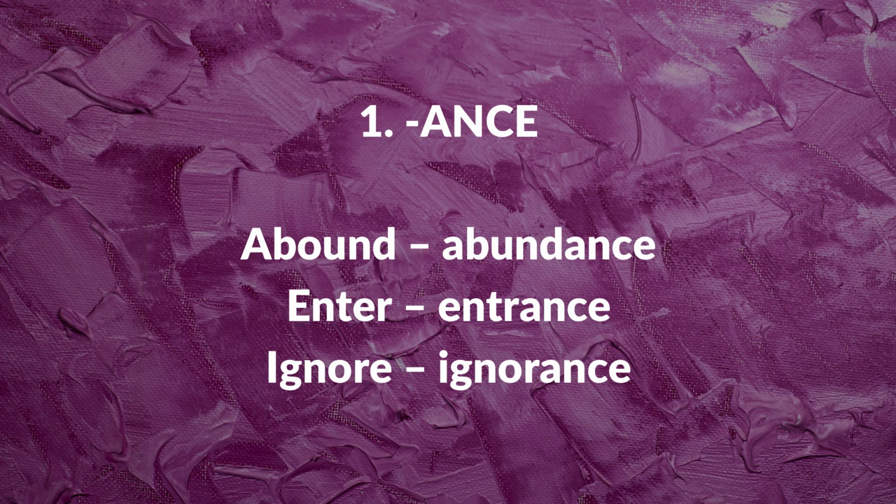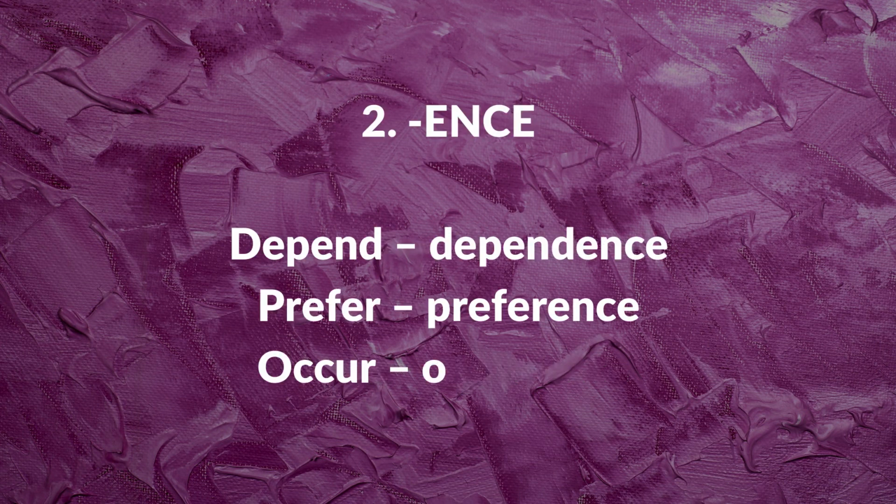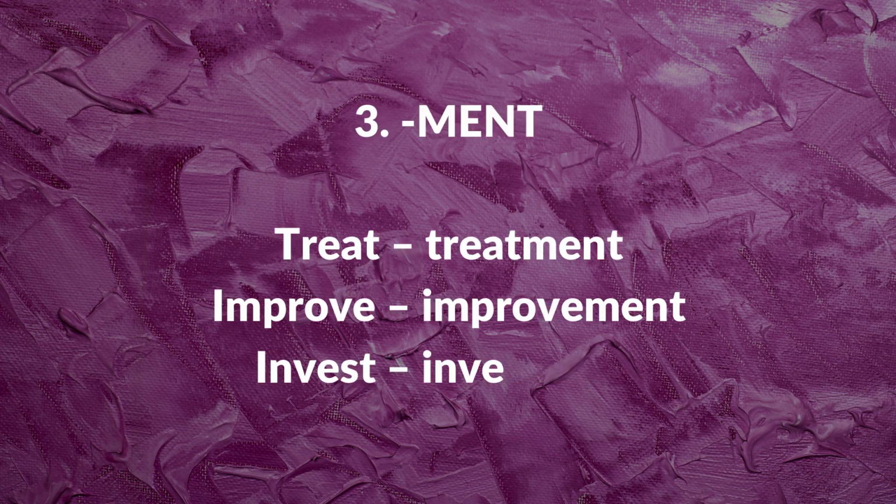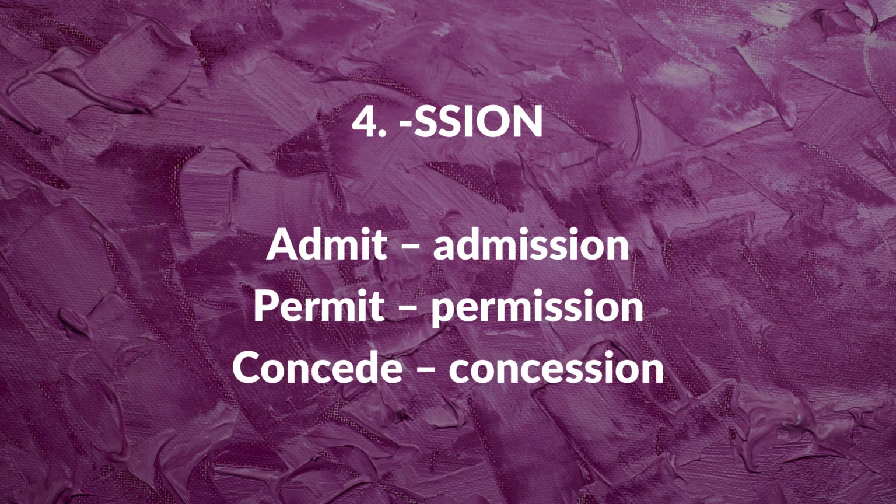abound, you can change it to abundance. Enter, entrance, ignore, ignorance. Next is the ending with ence. For example, depend, dependence, prefer, preference, occur, occurrence. The third type is with the ending ment. Treat, treatment, improve, improvement, invest, investment. Next is the ending ssion. Admit, admission, permit, permission, concede, concession.